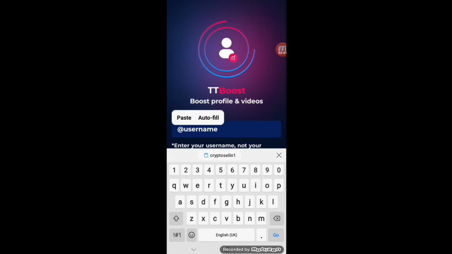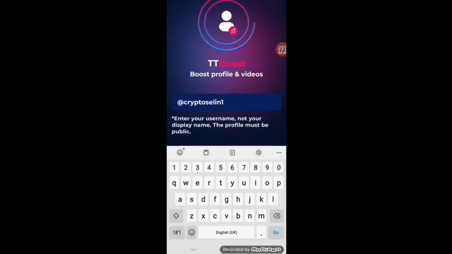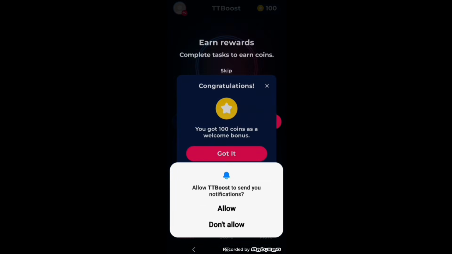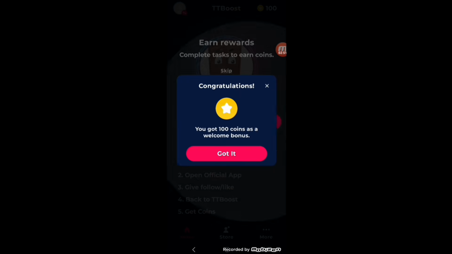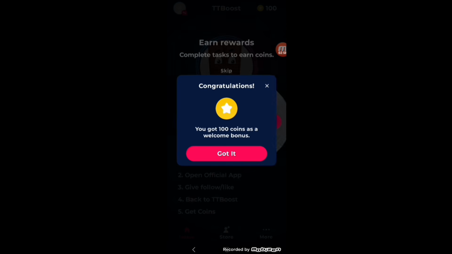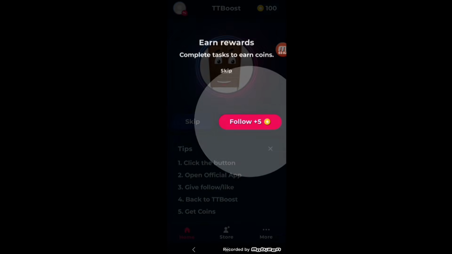You can see after that you have to paste your username here and click the continue button. After that they will ask for some notifications. You can see they are giving me congrats that I got 100 coins as a welcome bonus. So if you connect your TikTok, you can also get that.